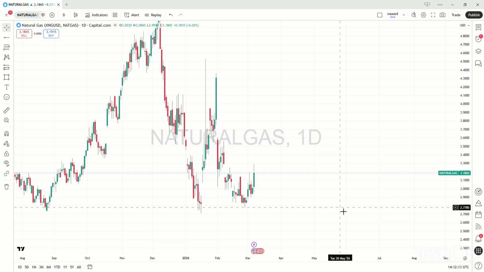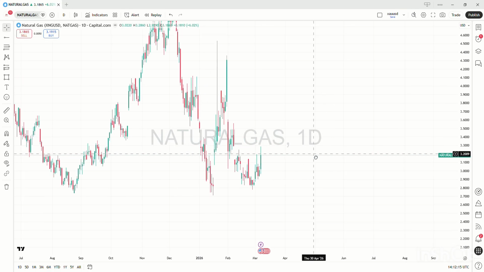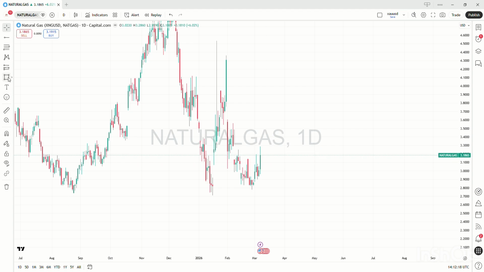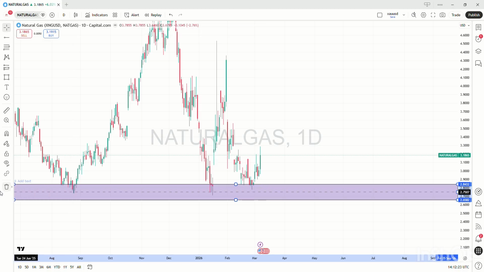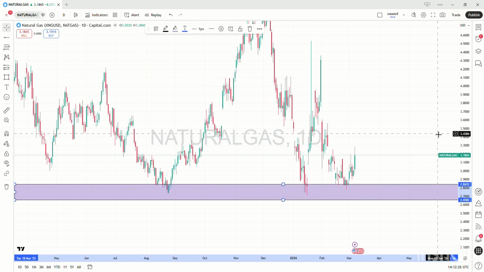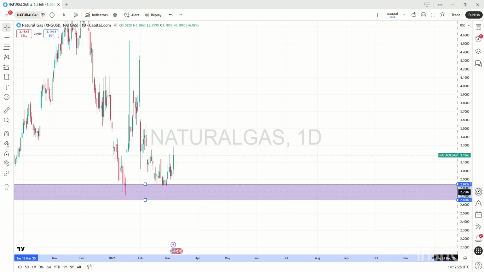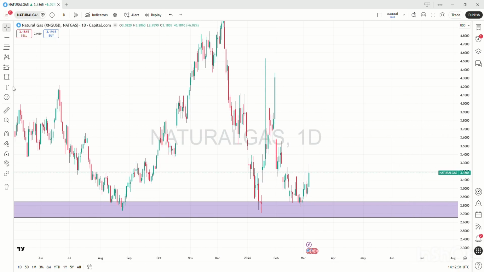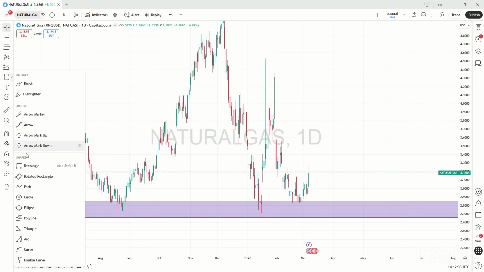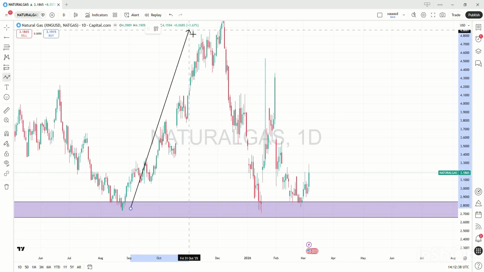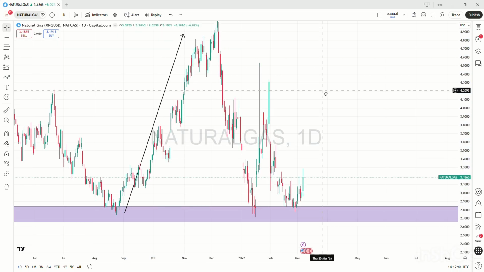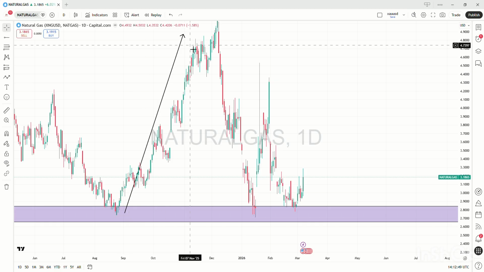Let's try to draw our major zone to analyze the chart. First off, this is a major support level area. This area is very crucial, and 90-95% of the natural gas was pumped from this zone in the past. As you can see, last time when the market touched this zone, it went from 2.6 to 4.6, almost a move of 2000 pips in less than 2 months, from September to November.